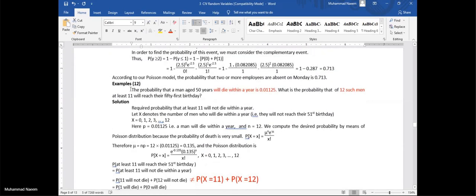Okay, let's try this example. The probability of a man aged 50 years will die within a year.